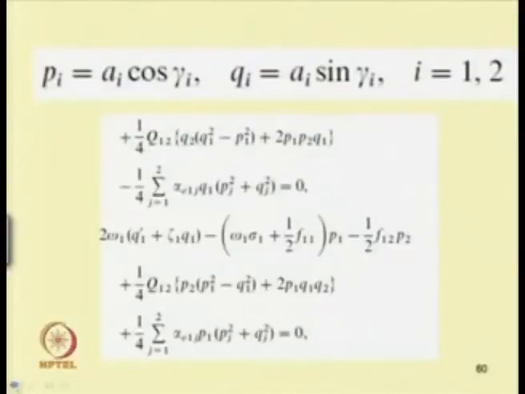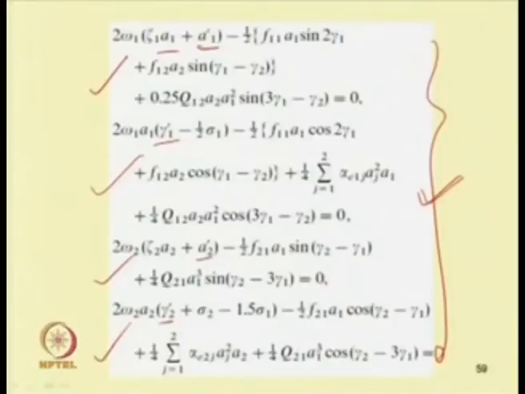In this case, as we have 4 equations, one has to solve these numerically, and one can see that if we perturb it, the perturbation will not contain the A2 gamma 2 dash term and the A1 gamma 1 dash term.